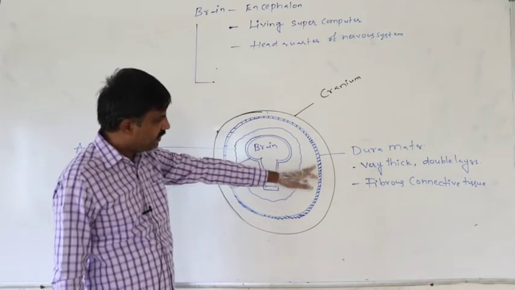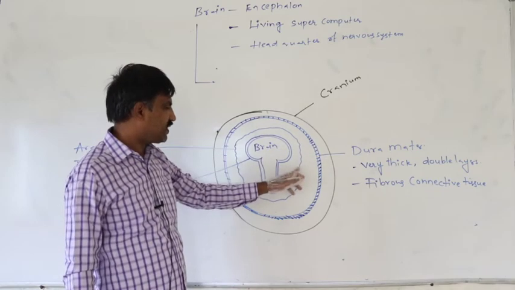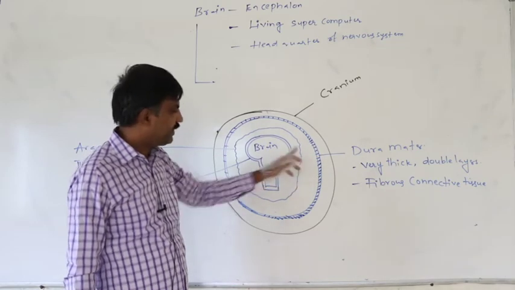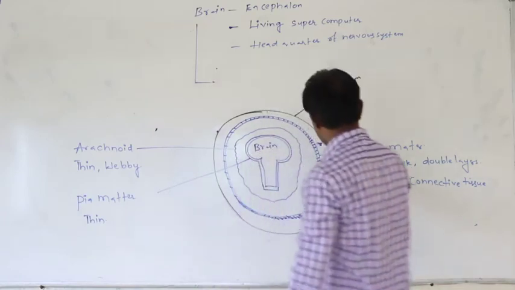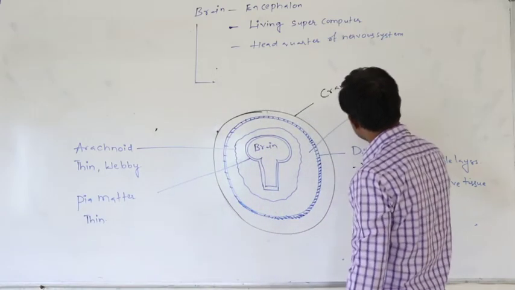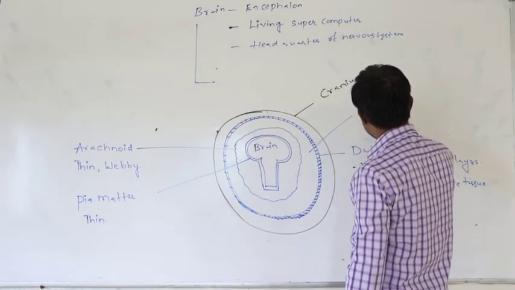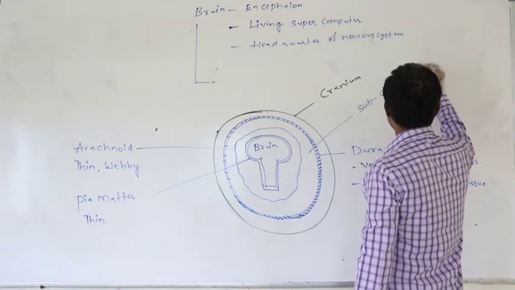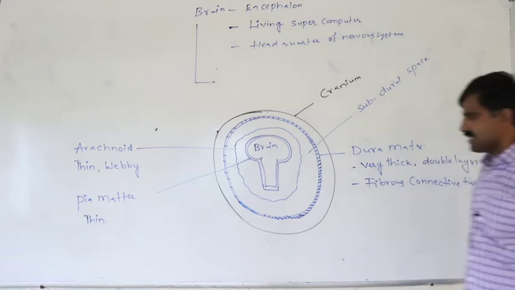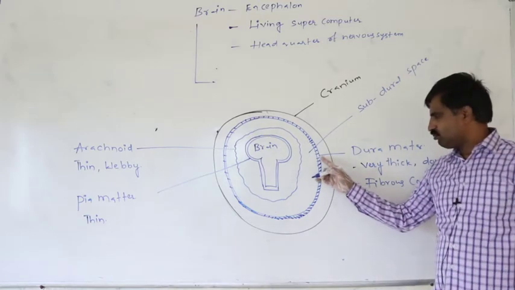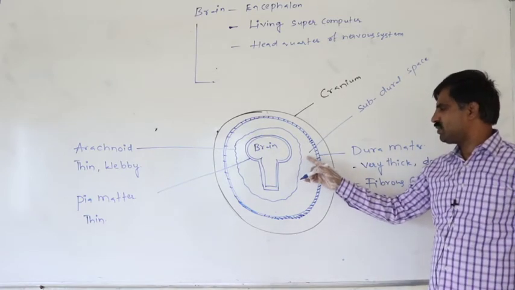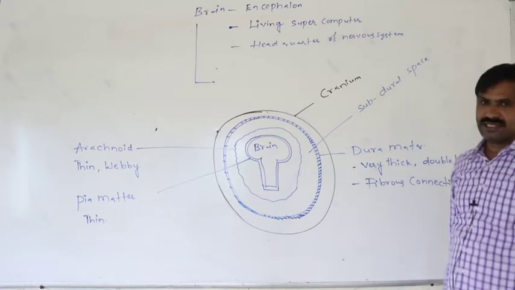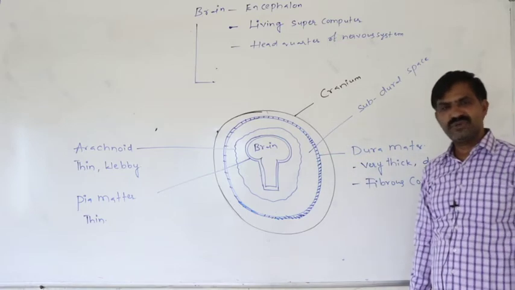Just assume this is the dura mater, this is the arachnoid. Between these two, the space which is present is said to be the subdural space.